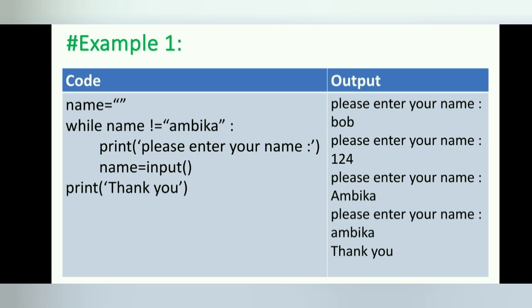This is a typical example of a sentinel-controlled loop. The string constant Ambika is called the sentinel value and the variable name is the condition variable, which is often referred to as the sentinel variable. In a sentinel-controlled loop, a special value called a sentinel value is used to change the loop control expression from true to false. A sentinel-controlled loop is often called an indefinite repetition loop because the number of repetitions is not known before the loop begins executing.